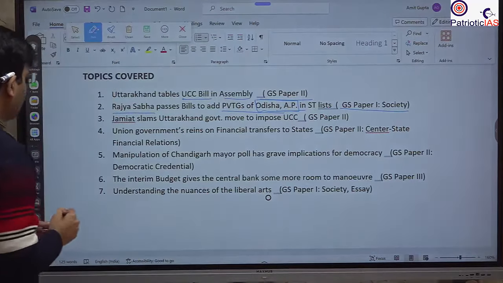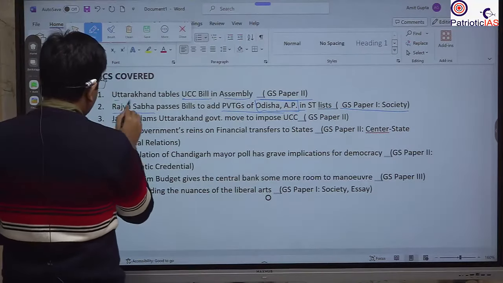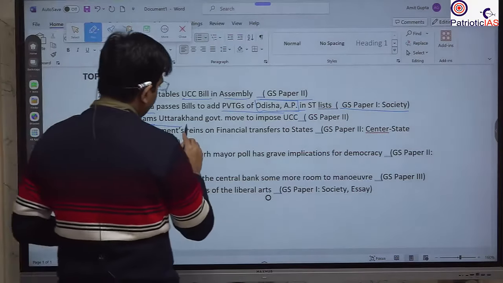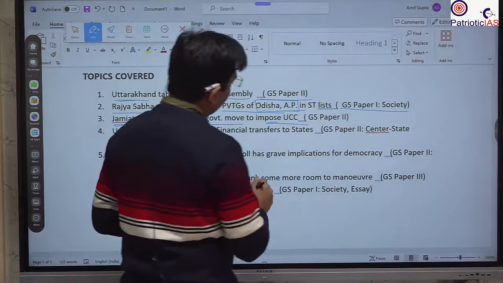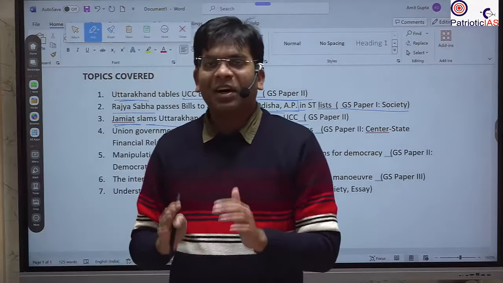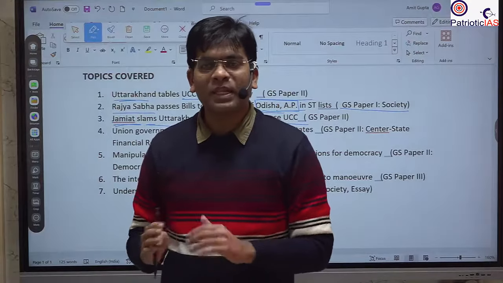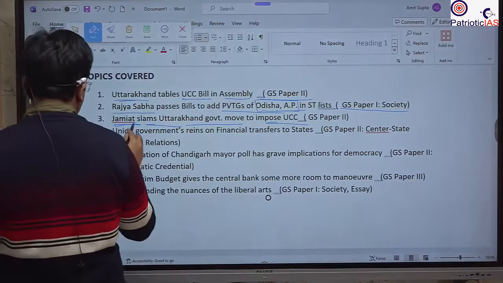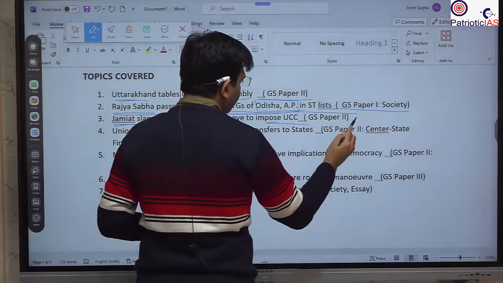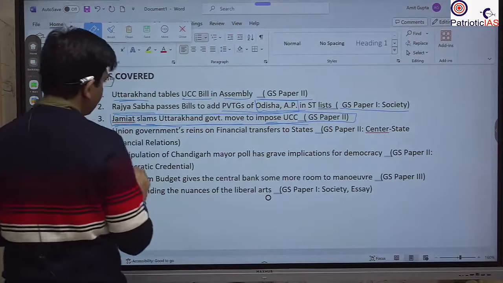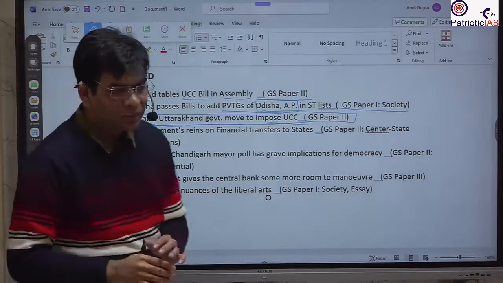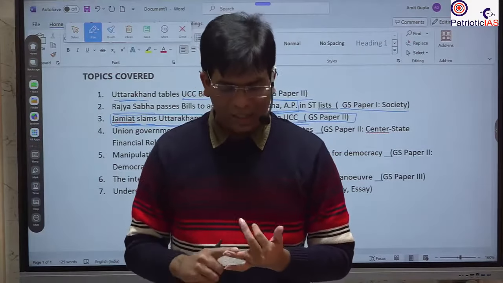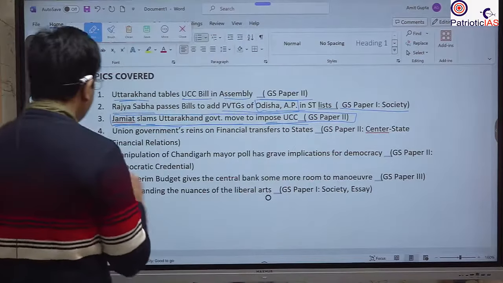We have seen that due to this implementation there is opposition, and this is the Jamiat that is opposing this UCC, because there is already a UCC for Hindus, because it was the Hindu Code Bill that brought uniformity in the laws across all Hindu sections. Other religions such as Islam, Christianity and the Parsis were out of this Hindu Code Bill. The Hindu Code Bill was implemented on Hindus, Sikhs, Jains and Buddhists. So you should remember all these things.